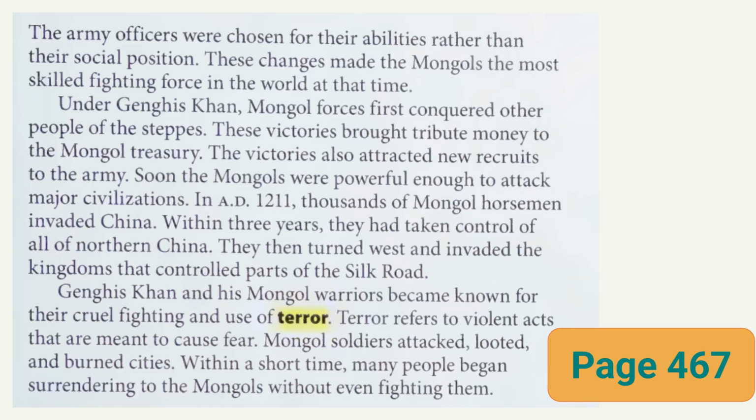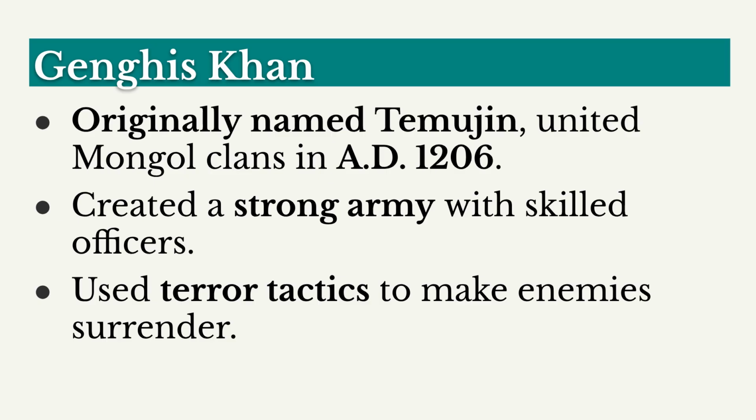Genghis Khan and his Mongol warriors became known for their cruel fighting and use of terror. Terror refers to violent acts that are meant to cause fear. Mongol soldiers attacked, looted, and burned cities. Within a short time, Genghis Khan's warriors were known for their use of terror. They attacked, looted, and burned cities, often causing people to surrender without a fight.